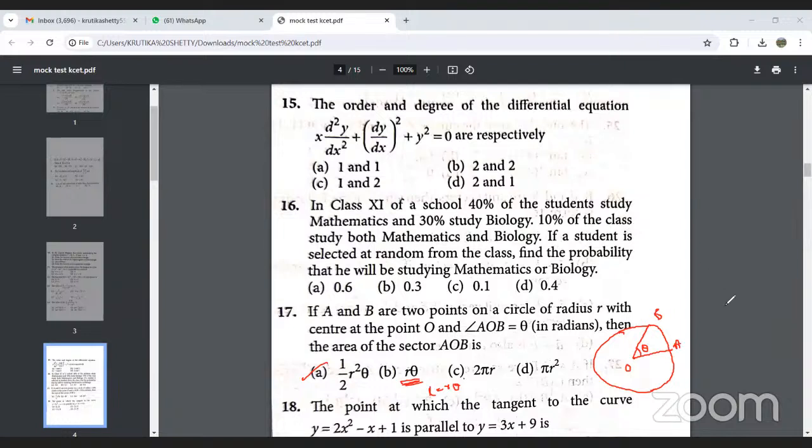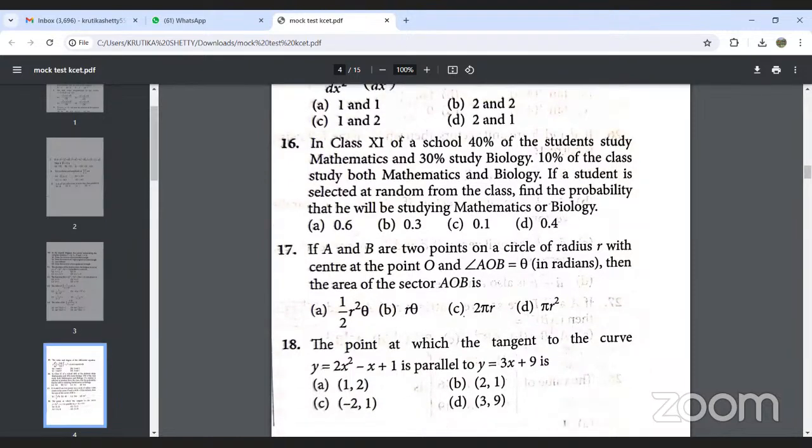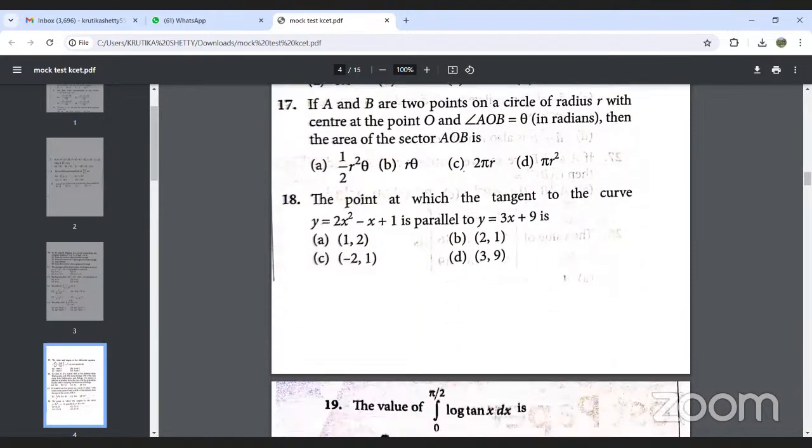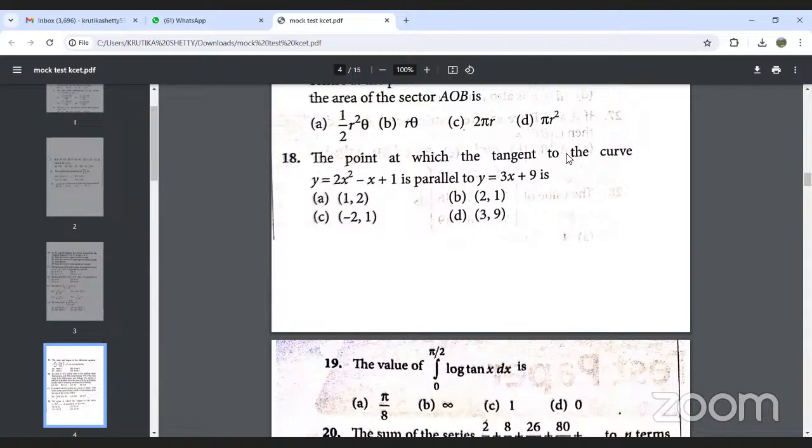Next, find the point at which the tangent to the curve is parallel to y is equal to 3x plus 9. So here we have to find the point at which the tangent to this curve is parallel to y is equal to 3x plus 9. Okay, so first, we need to differentiate this. We will get the slope of the tangent.